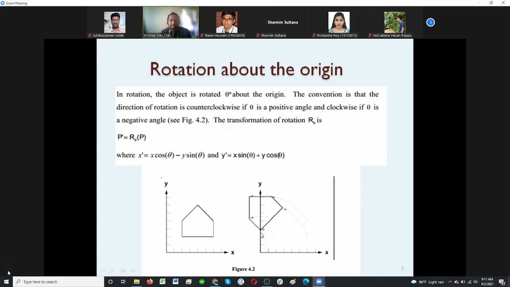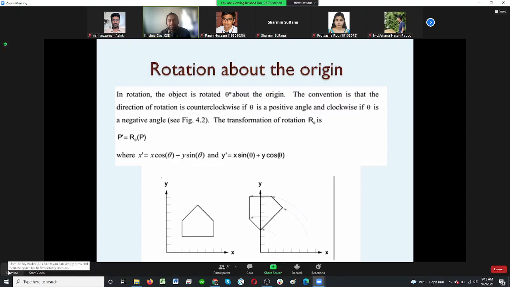You need to remember that counterclockwise is the reverse way of the clock, because a clock rotates this way, so if you go clockwise, then your rotation is negative. If you go counterclockwise, then your rotation is positive. So remember that one. It will be important later.